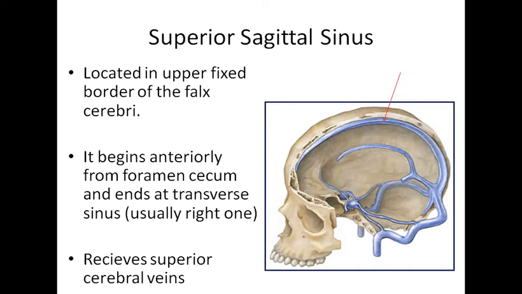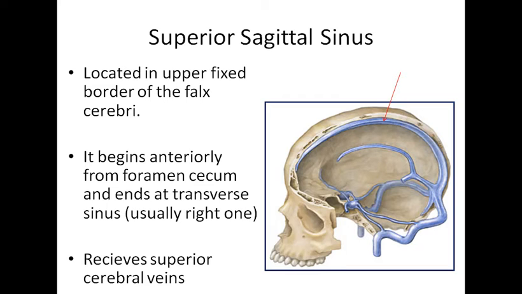So I repeat again, starting from foramen cecum, going in the upper edge of falx cerebri, going till back and continuing as transverse sinus, usually the right one.